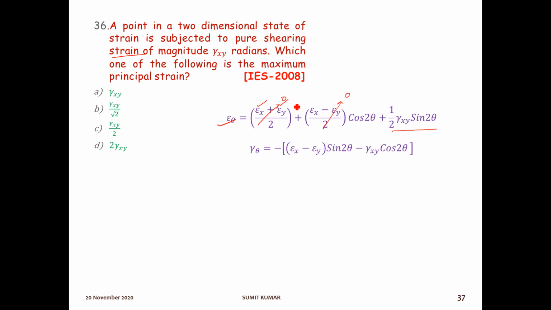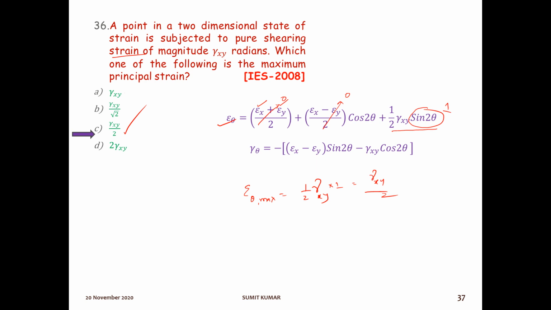Okay. So it is saying the maximum principal strain. Which one of the following is the maximum principal strain? So epsilon theta maximum will be what? Half gamma xy, and the maximum value of sine 2 theta is what? 1 into 1. So it will be gamma xy by 2. Option number C is the right answer.